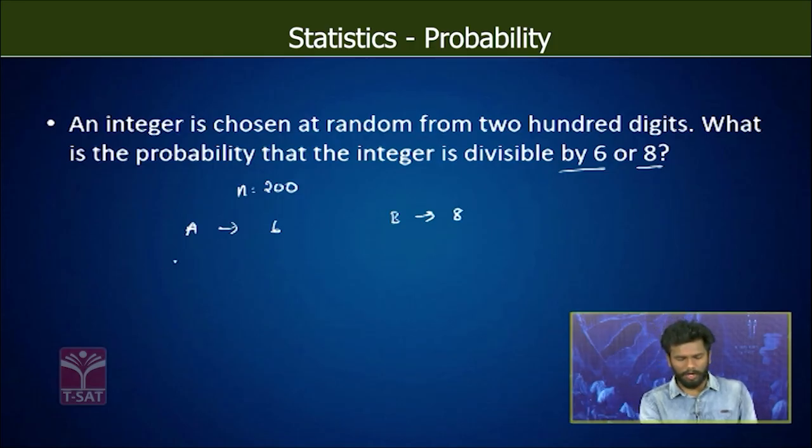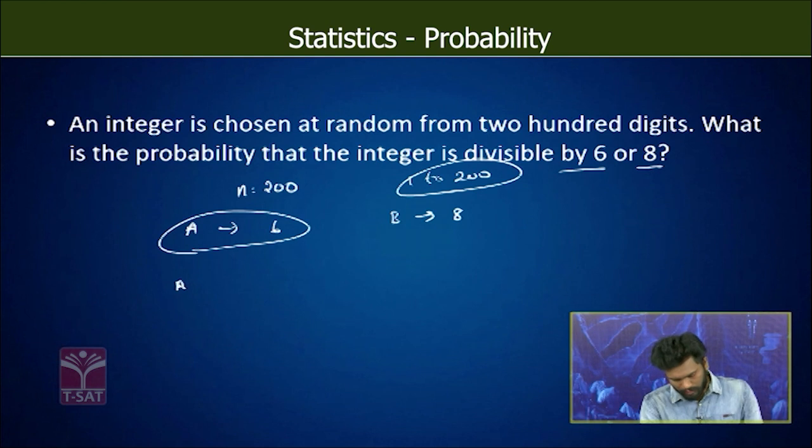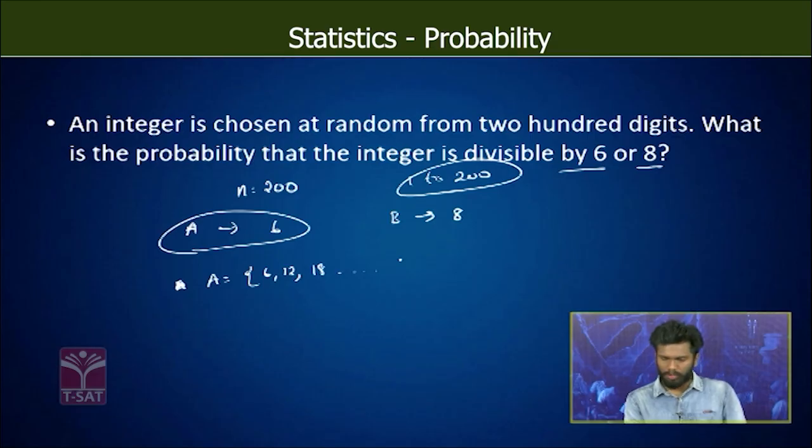Now let us see how many numbers are there from 1 to 200 which are divisible by 6. My A set will become 6, 12, 18 and so on, up to 198. Okay, 198 is the last number which is divisible by 6.